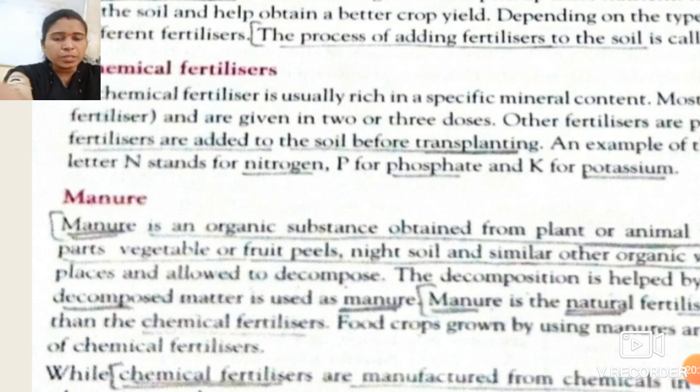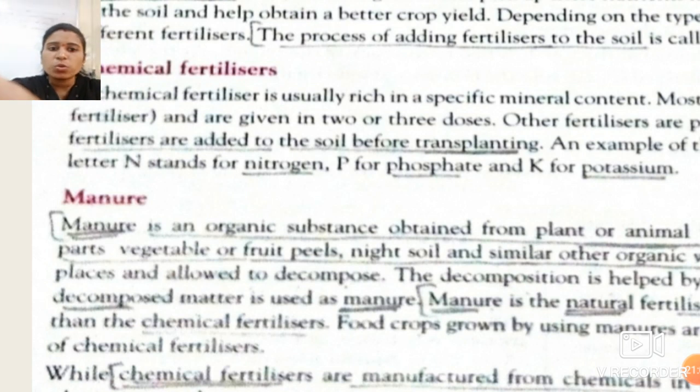Students, again I repeat, suppose you have cow dung, urine, and certain plant residues, vegetable and fruit peels. You collect these, make a pit, add all of them and let them decompose for 6 to 7 days. Afterwards you will get the decomposed matter of those substances, which is known as manure.